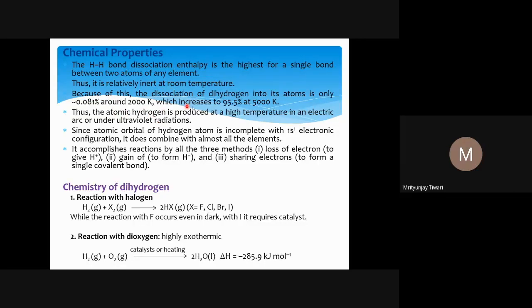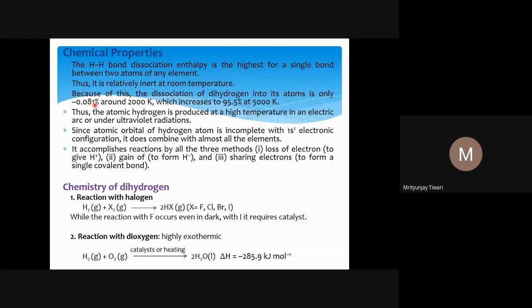Because of this, the dissociation of dihydrogen into its atoms is only 0.081% at around 2000 Kelvin. So when hydrogen gas is heated to 2000 Kelvin, which is a very high temperature, only 0.081% of the hydrogen will be dissociated.